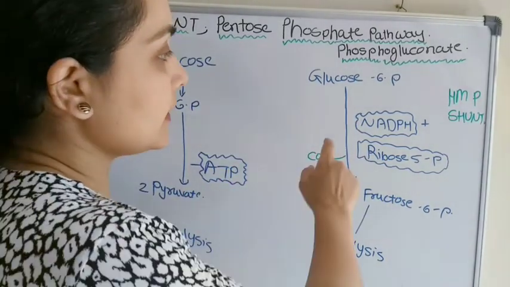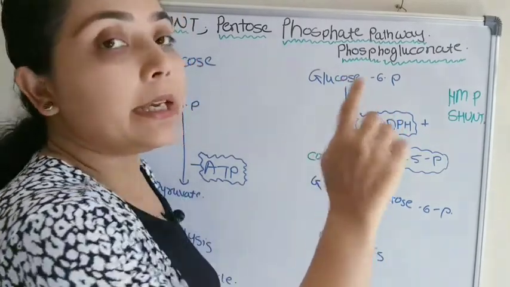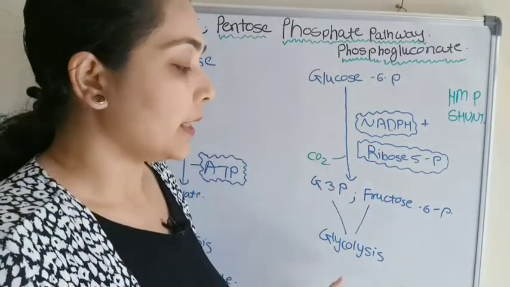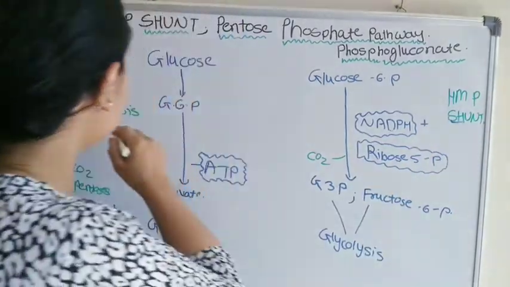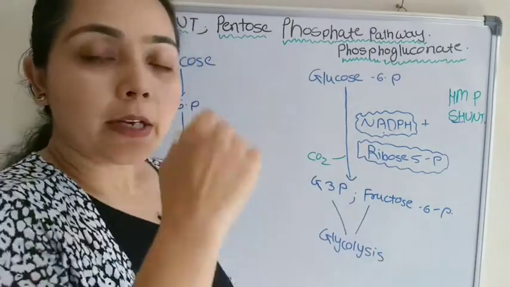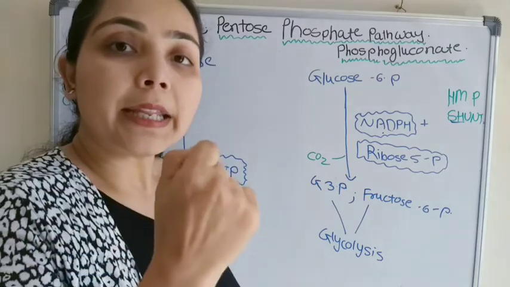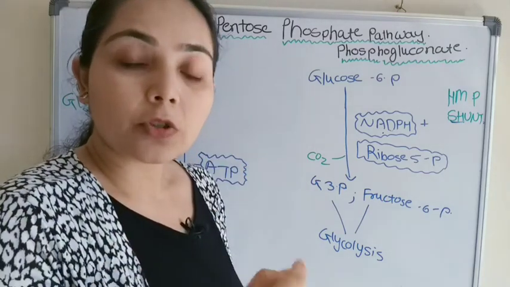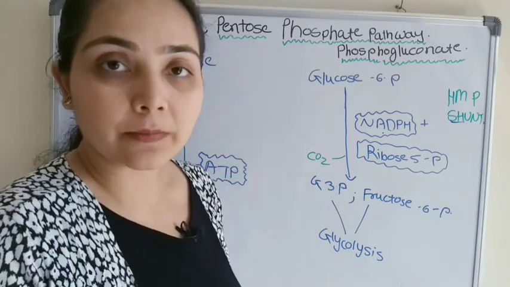Alright, now let's see the difference between glycolysis and the HMP shunt. As we discussed, a reducing equivalent like NADPH is formed here in the HMP pathway. This is the HMP pathway and this side is glycolysis. If you remember the glycolysis pathway, there we get NADH, so there is a difference between NADH and NADPH.